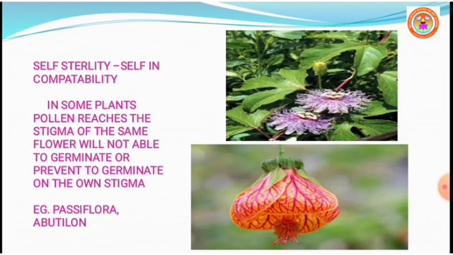Such flowers undergo only cross-pollination.